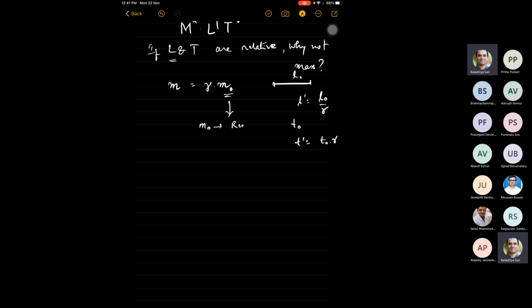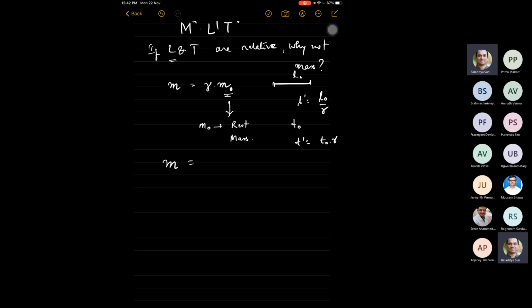So now the measured mass of a particle depended on the motion, and M is no longer a constant irrespective of how the body is moving, or equivalently irrespective of which frame you look at the body from, because in one frame the body may be at rest, but in another frame the body may be moving.